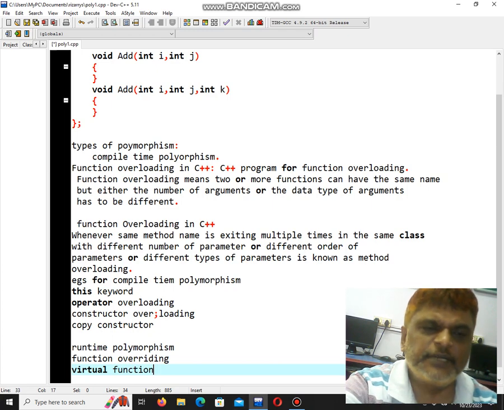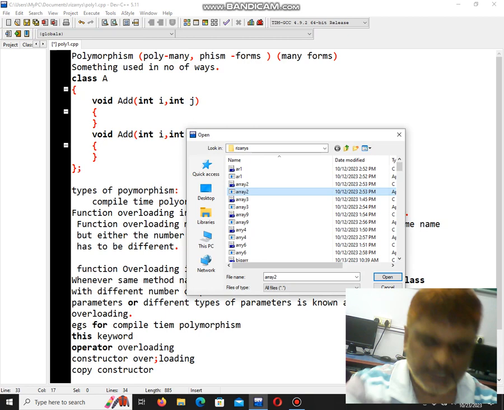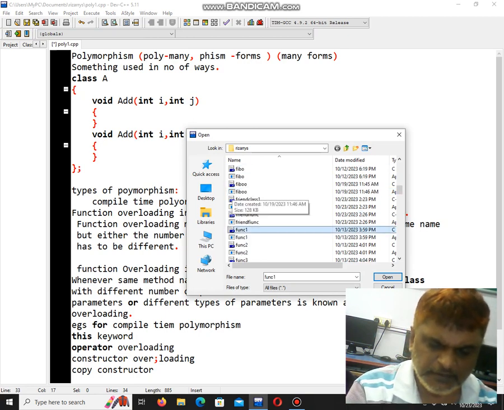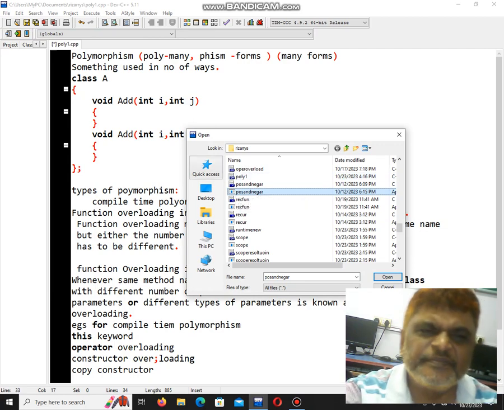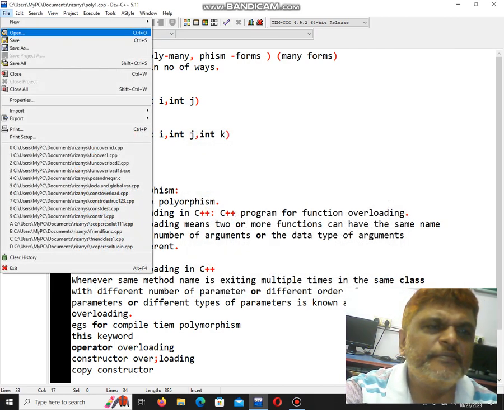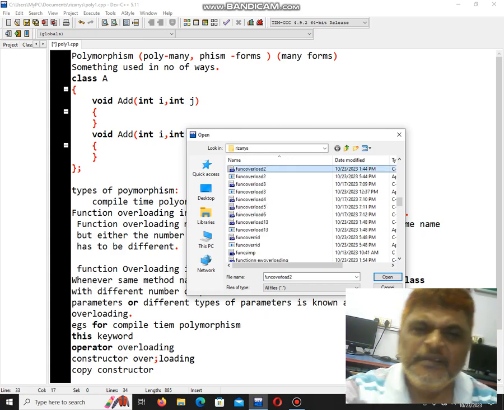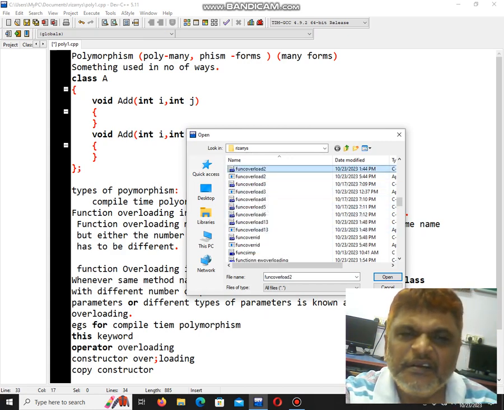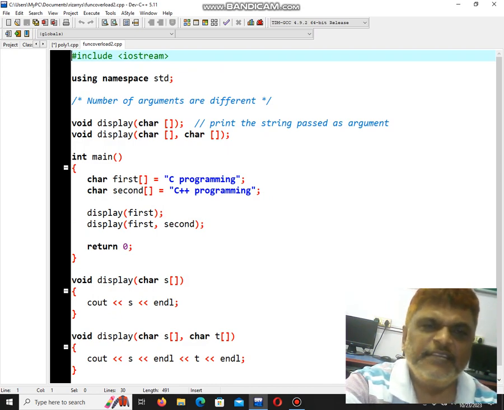Now first I will show an example for function overloading. See, in this function overloading, same function, but different arguments.